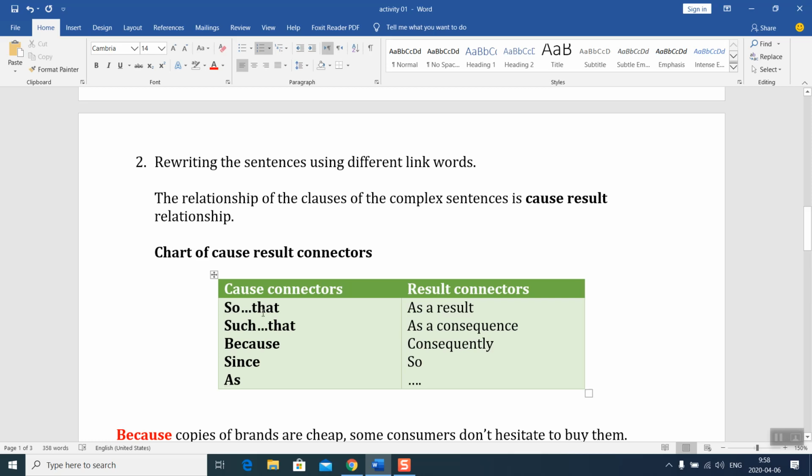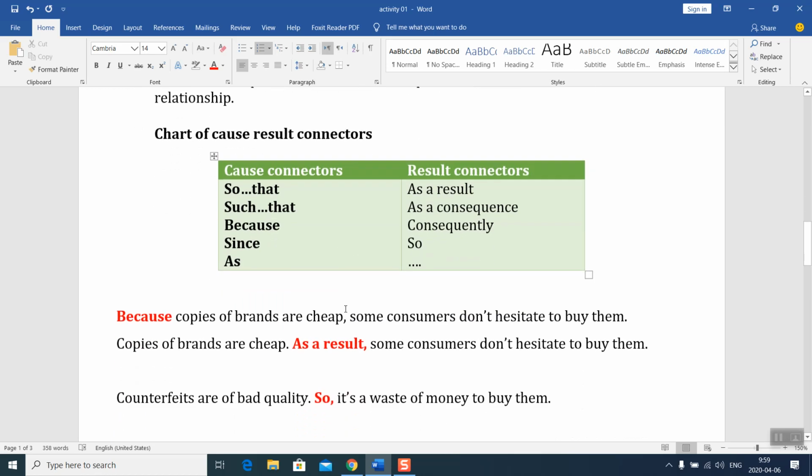All these connectors are used to connect the cause and result and are used in the cause part. If you want to use result connectors, you can use as a result, as a consequence, consequently, so, and we have other connectors, of course. Use them in the result part, and here you have the answer.